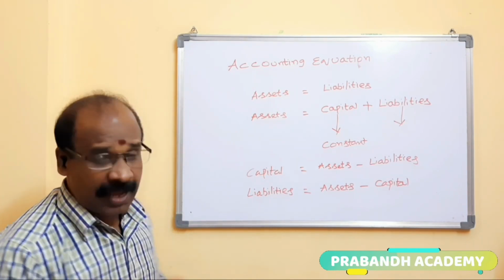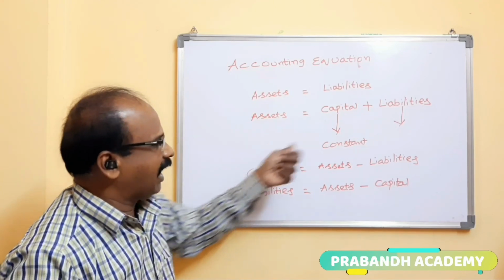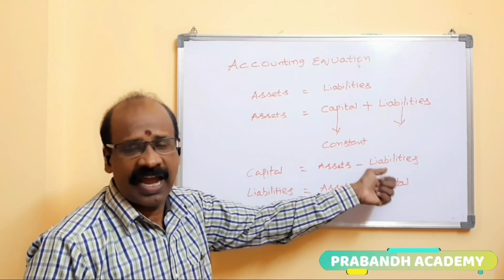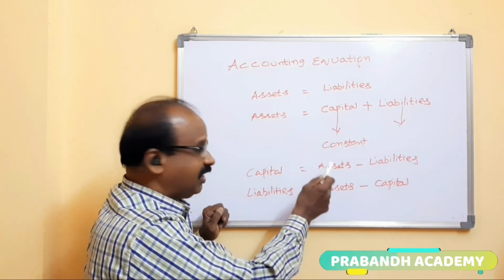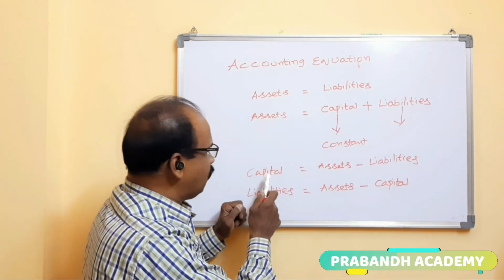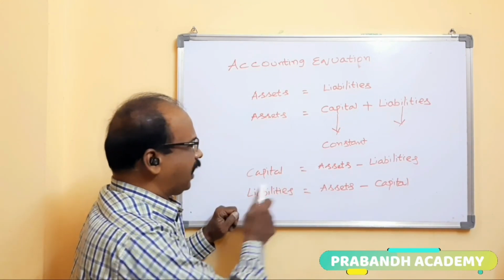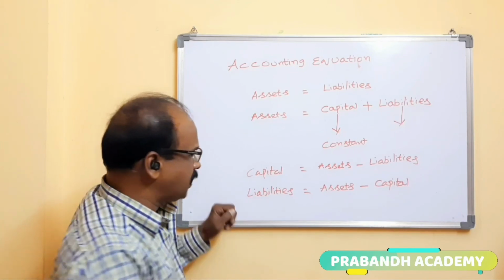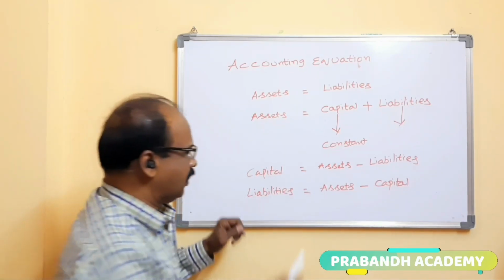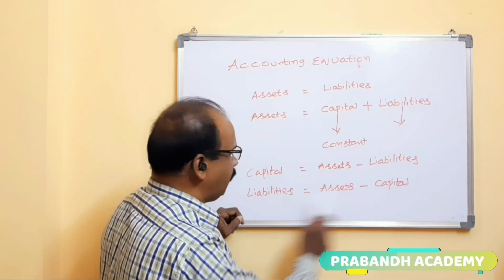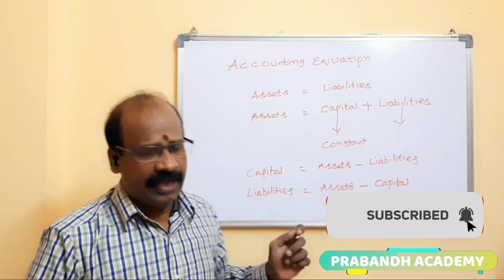From the examination point of view, sometimes they give capital and liabilities. At that moment, how to calculate? Capital plus liabilities equals assets. Suppose sometimes they give capital and assets and ask to calculate liabilities. Assets minus capital, we get liabilities. Suppose sometimes liabilities and assets are given. How to calculate capital? Assets minus liabilities, we get capital. So this is the accounting equation in accounting.